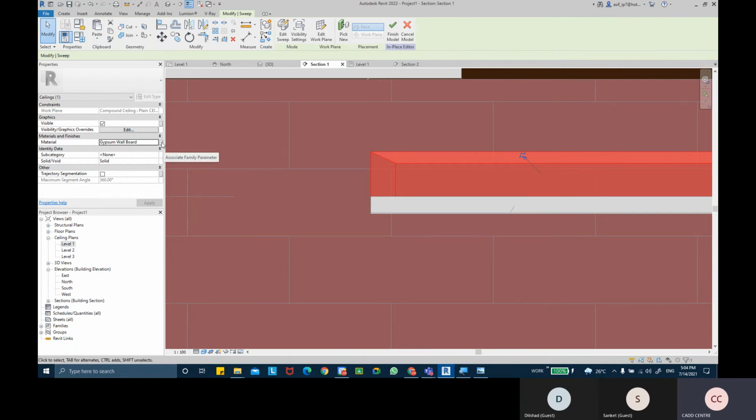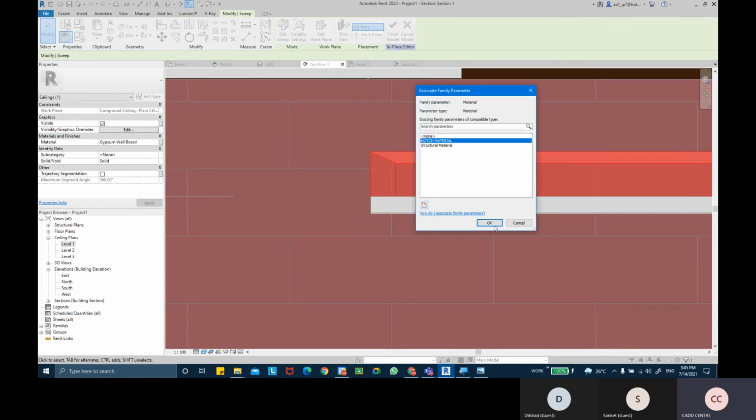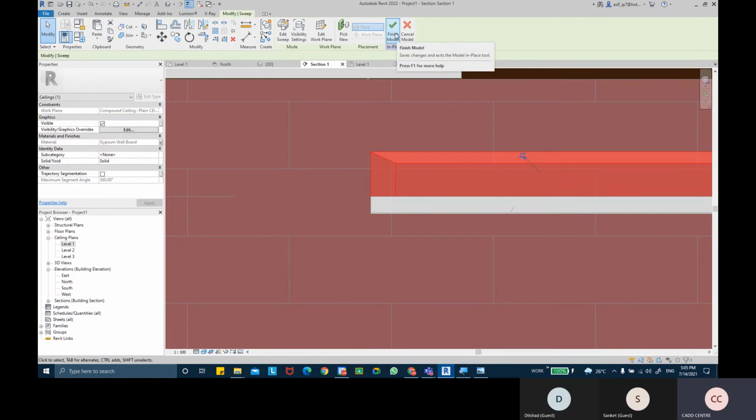I can even associate this material option, so that in the project, if I want to change that material, I don't want that material to be applied fixed there. So we need to associate that family parameter. Create a material parameter. Call this gypsum board basically, or whatever you want to call this. Material. Okay, and now I'm going to hit finish edit, finish model mode.